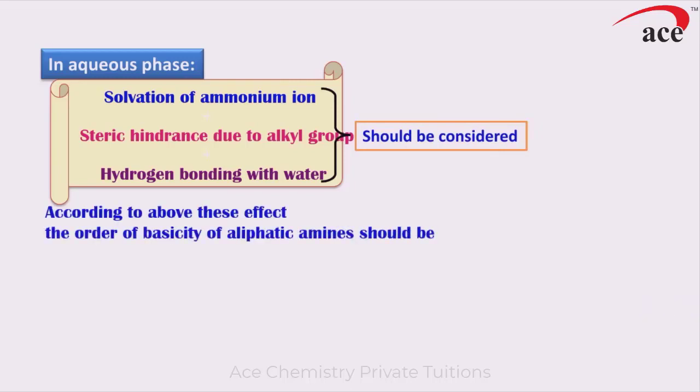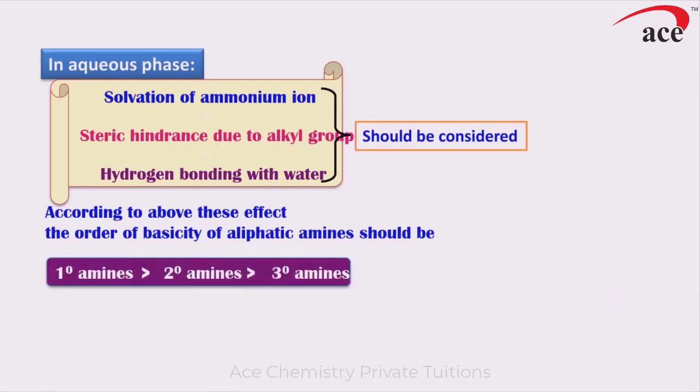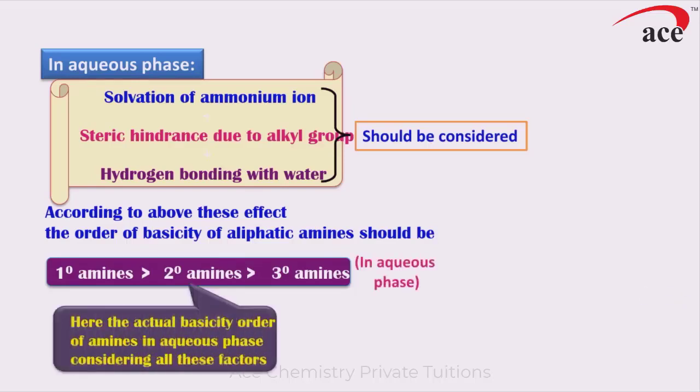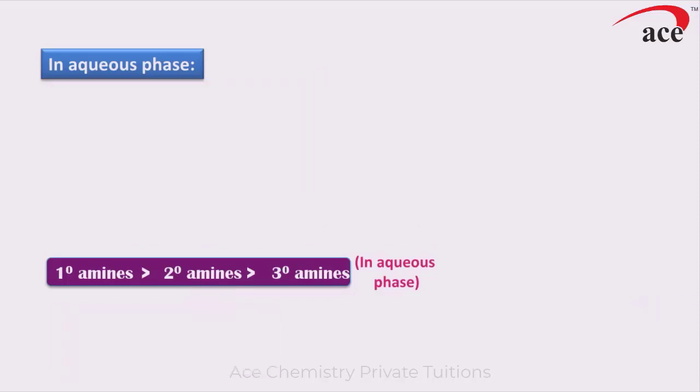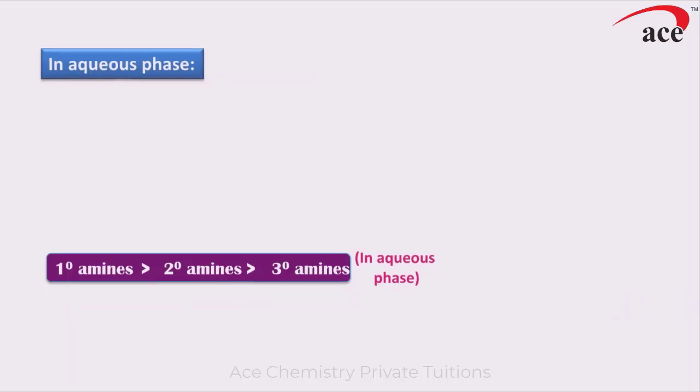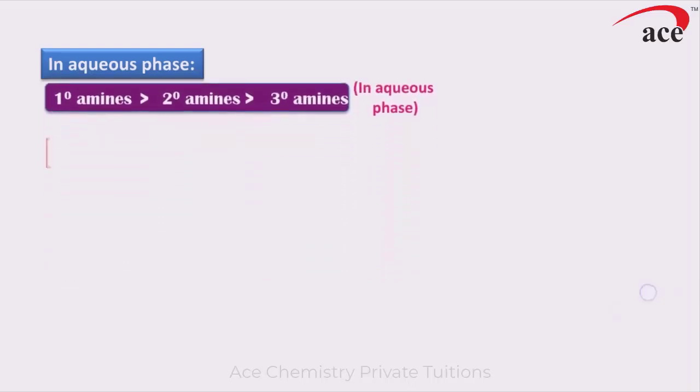So considering all these factors, the order of basicity of aliphatic amines should be primary, secondary and tertiary. But when I consider the actual basicity order of amines in aqueous medium, secondary amine has the best benefit. So secondary amines get the best benefit, and on that basis the order of basicity invariably changes. So in aqueous medium, the basicity depends upon the stability of the ammonium cation, the extent of hydrogen bonding, and the steric factors.